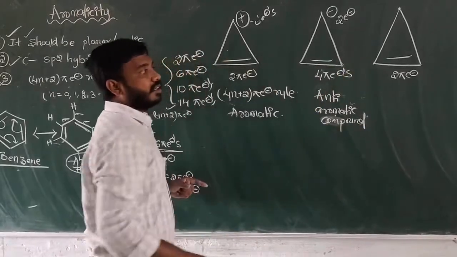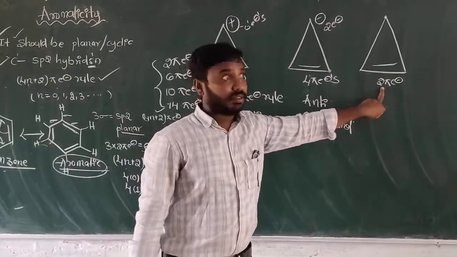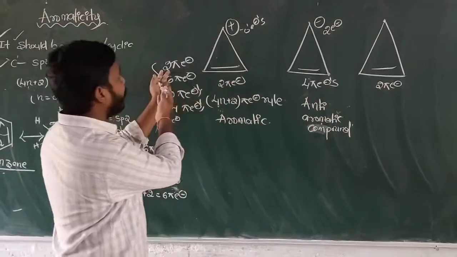And the last structure, in this last structure, 2 pi electrons are there. So 2 pi electrons is there, so it is an aromatic compound.